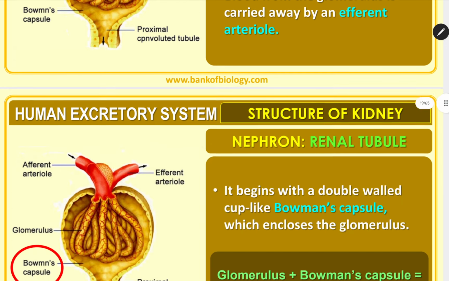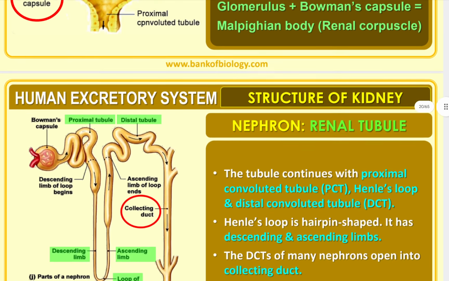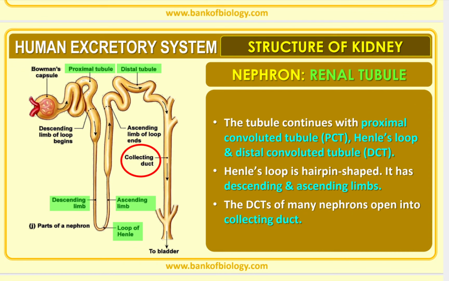Next, the renal tubule begins with a double-walled cup-like Bowman's capsule which encloses the glomerulus. Glomerulus plus Bowman's capsule is called Malpighian body or renal corpuscle. Now the tubule continues as the proximal convoluted tubule PCT. Here it is also marked the Henle loop and distal convoluted tubule DCT. Henle loop is hairpin shaped with descending and ascending limbs. The DCT of many nephrons opens into the collecting duct.